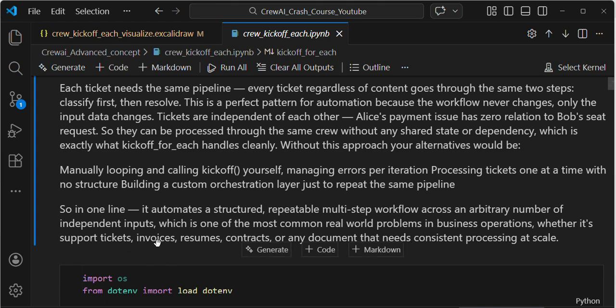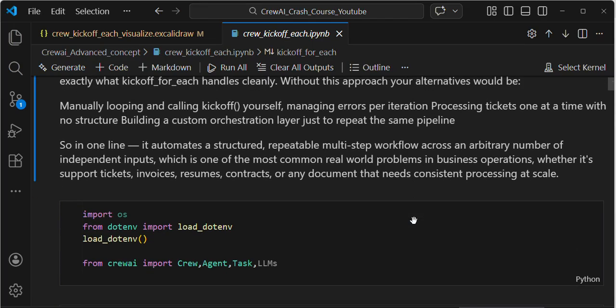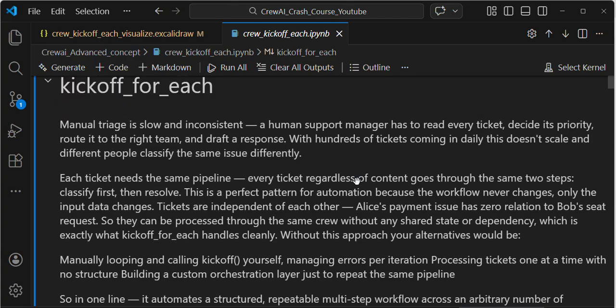Whether it's support tickets, invoices, resumes, or contracts, in this kind of scenario, processing invoices, thousands of resumes, hundreds of resumes, contracts, or any document that needs consistent processing at scale, we can confidently use this kickoff_for_each technique. That's it, guys. Just go through these notes by yourself and you will get it.